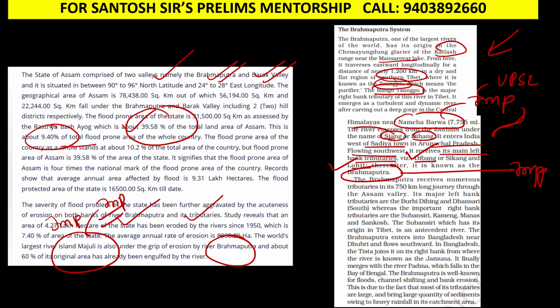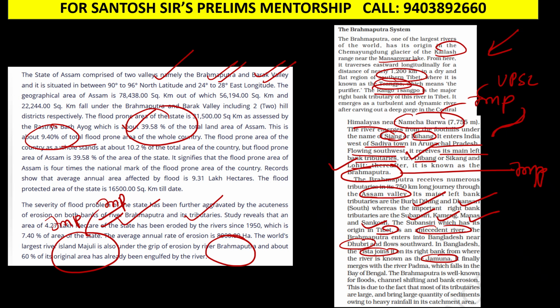After that, this river flows through the Assam valley. There the tributaries are Buri Dihing and Dhansiri on the right bank, and then we have Subansiri, Kameng, Manas and Sankosh. This is very important. The Subansiri, which originates in Tibet, is an antecedent river. The Brahmaputra enters Bangladesh near Dhubri town. In Bangladesh, the Tista river joins the Brahmaputra, and then it is called Jamuna.